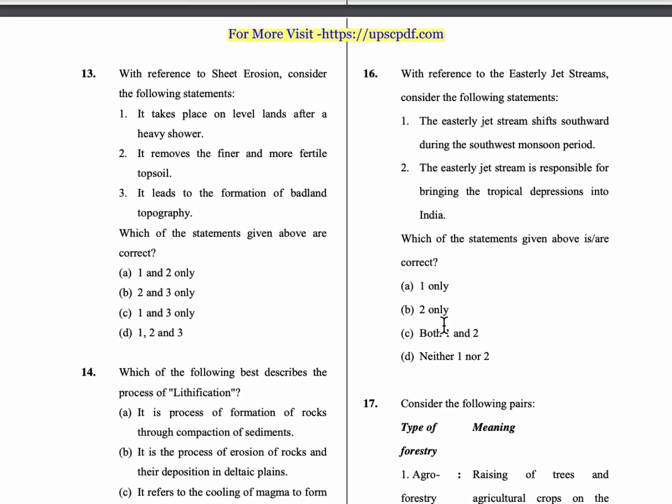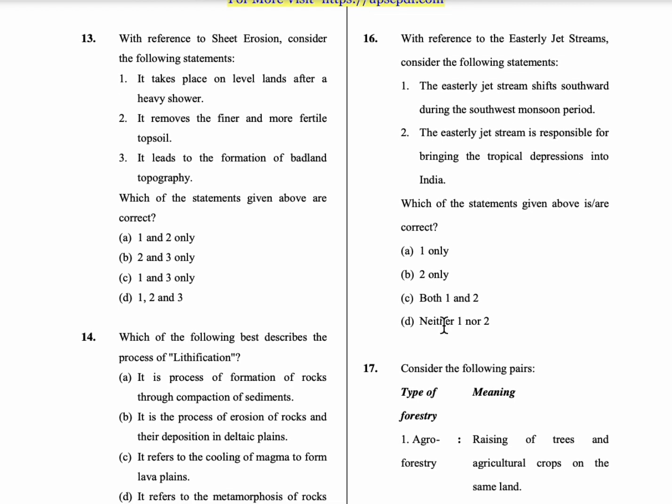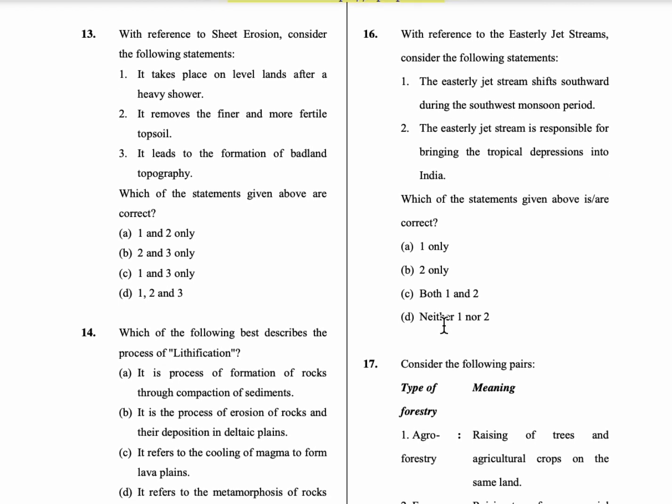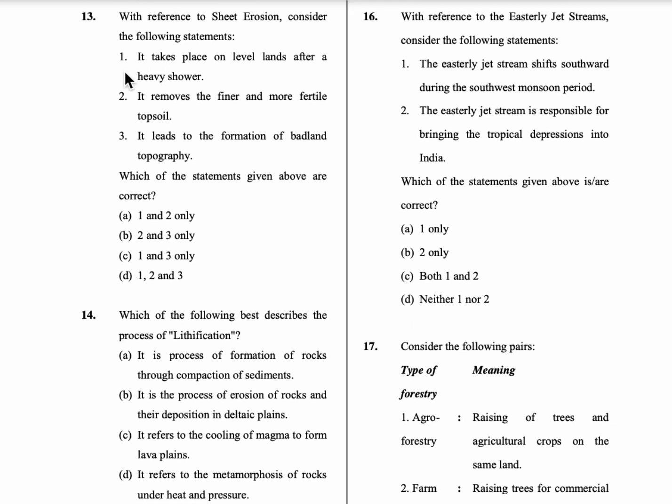Next is 13th question. With reference to sheet erosion, consider the following statements. The first statement is, it takes place on level lands after a heavy shower. Second statement is, it removes the finer and most fertile topsoil. The third statement is, it leads to the formation of badland topography.